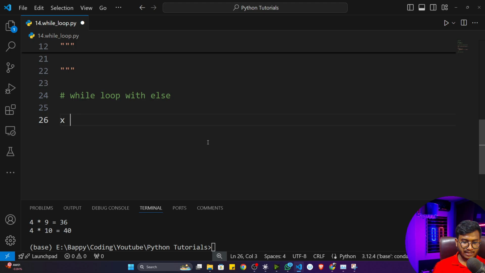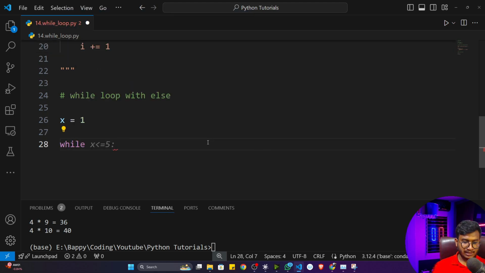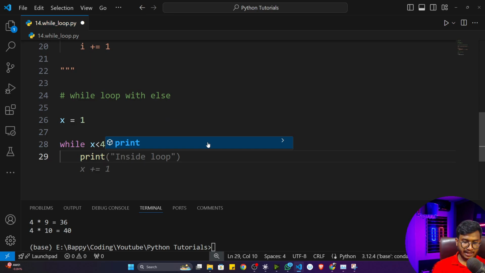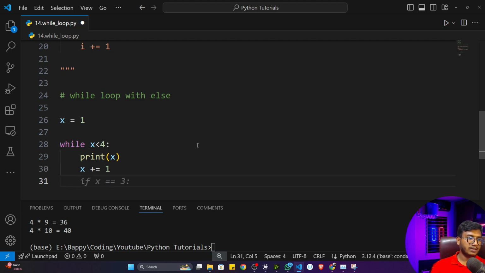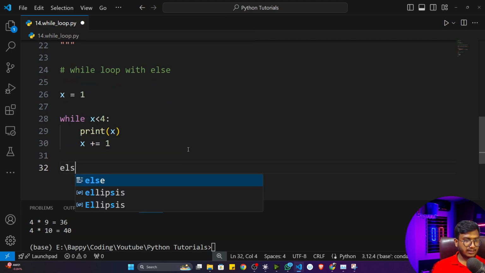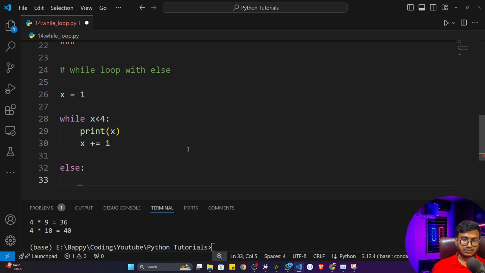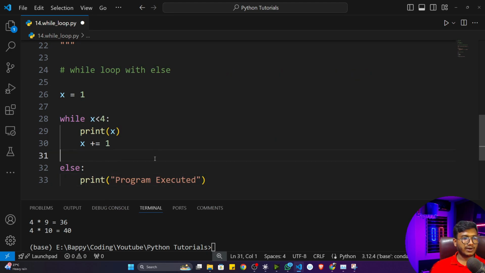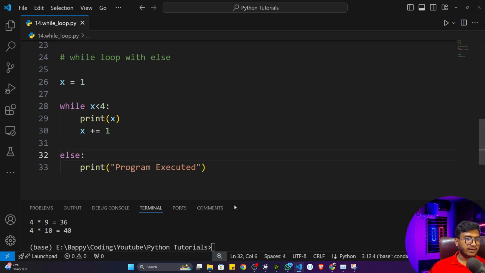Here I'll take x equal to 1, and I'll give a condition: while x is less than 4, it will print this x, and it will update this x every time. And here I'll write else, print program executed. Now see what will happen if I execute this program. Let me clear.